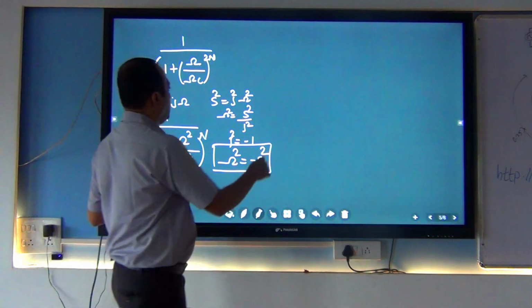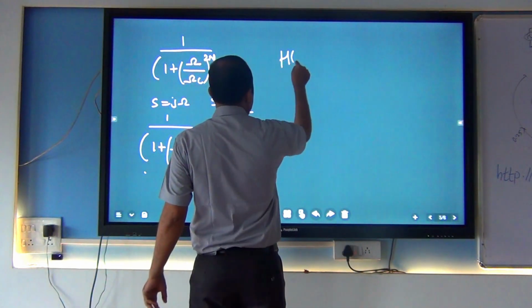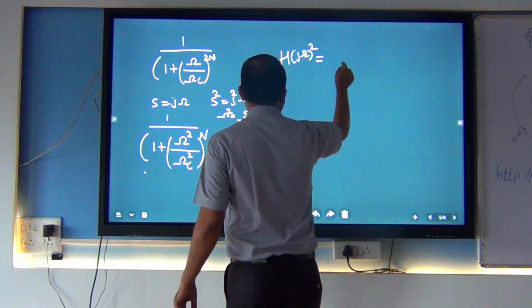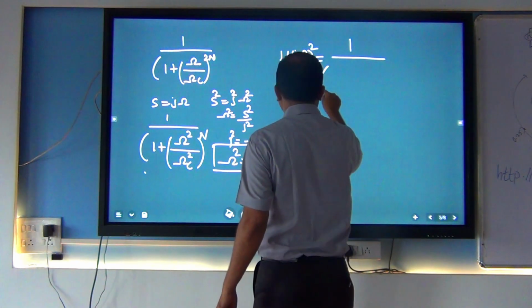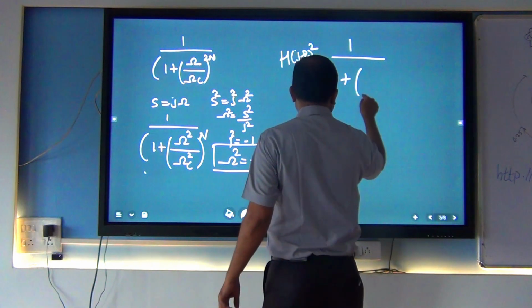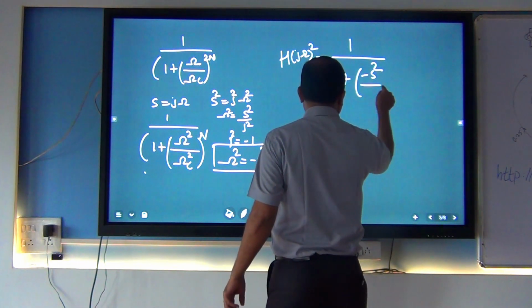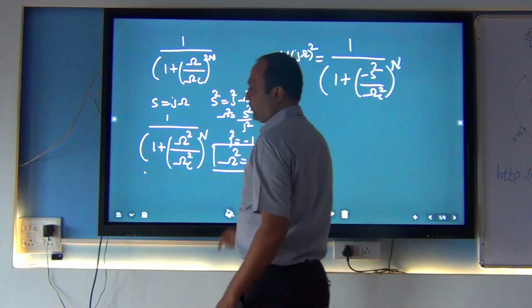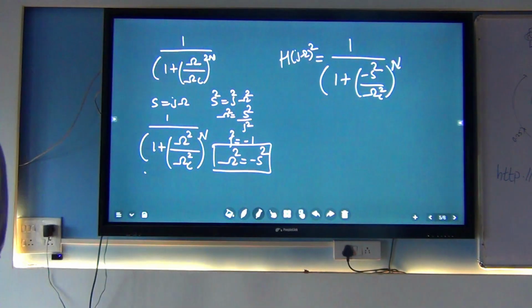So what is the equation? H of j omega square is equal to 1 by 1 plus minus s square divided by cutoff frequency square raised to n. So we replace this whole signal into this type of equation.